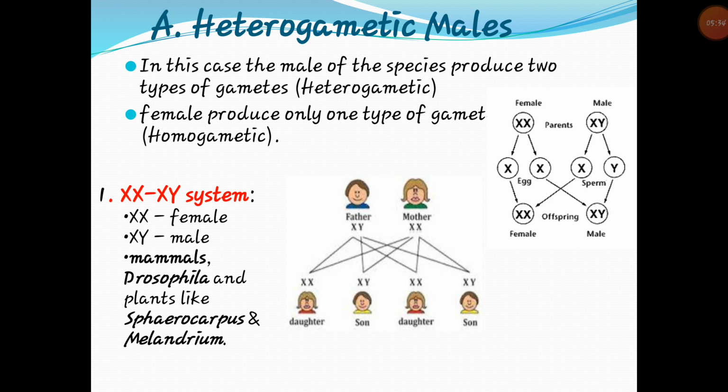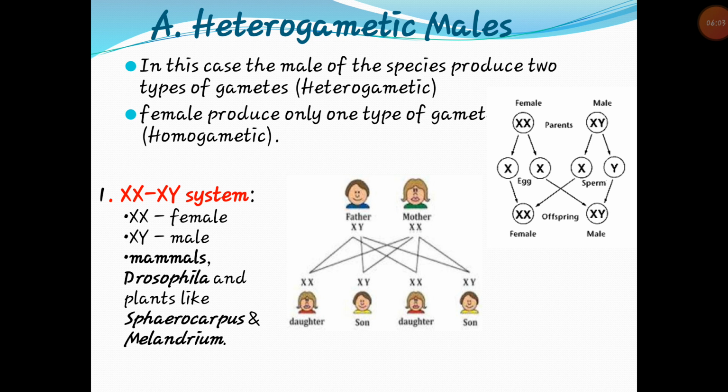XX female is homogametic, and male is heterogametic because it has two types of sex chromosome, that is X and Y. This we can see in mammals, Drosophila, and plants like Sprocarpus and Melandrium. In these organisms, the female, which is homogametic, produces only one type of gametes, and the male is heterogametic.